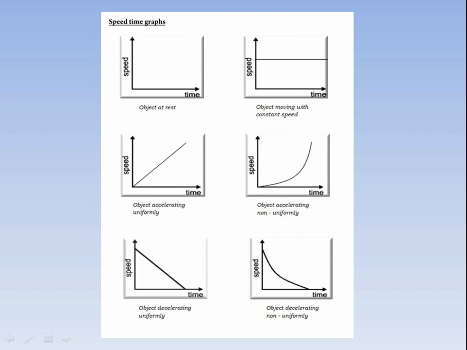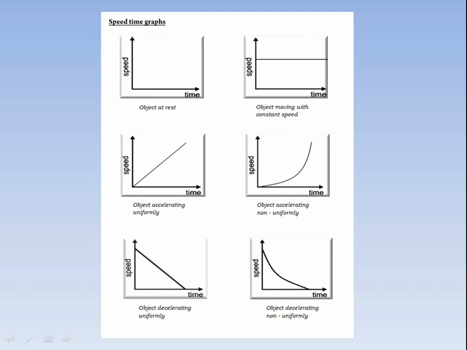When the object is accelerating uniformly or speed is increasing uniformly, as we have discussed previously, we have to draw a line from the origin, but this line should be a straight line, because when the object is accelerating uniformly or moving uniformly, it is represented by a straight line. But this line should start from the origin. It is a straight line in between speed and time, because the object's speed is increasing uniformly. With equal intervals of time, speed increases.